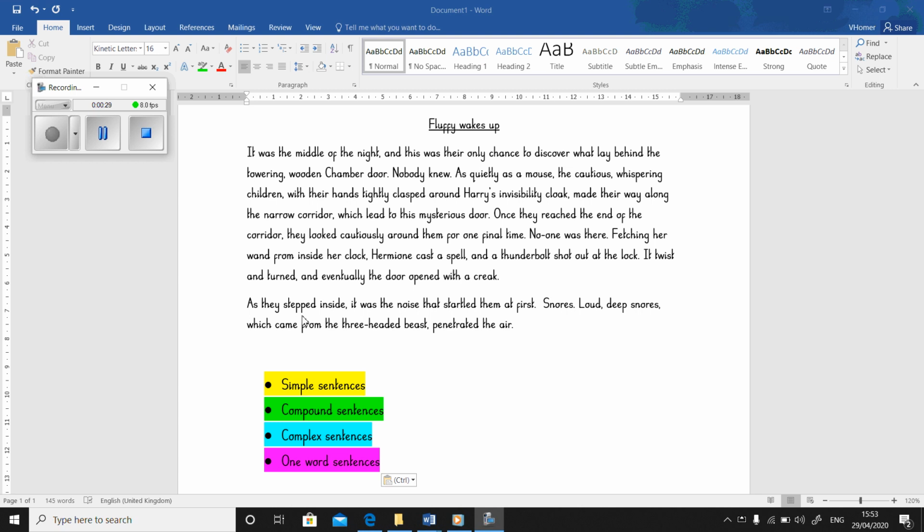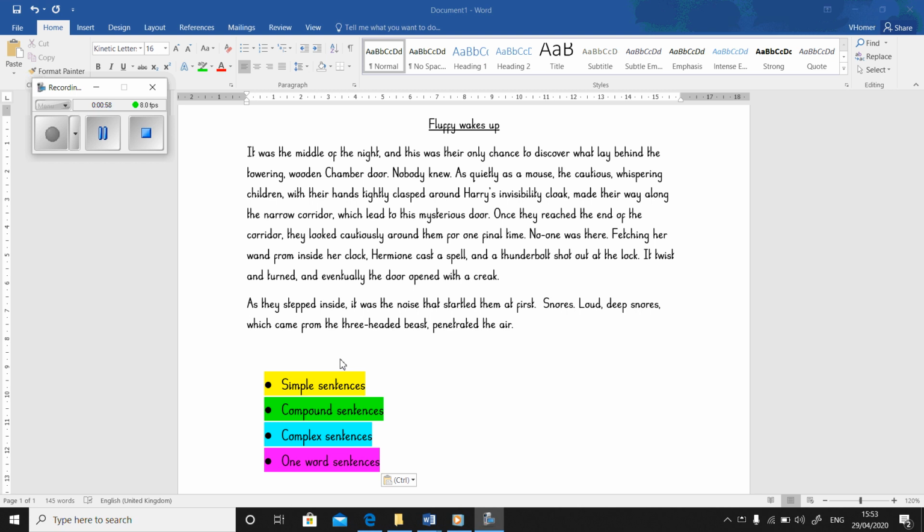Just wanted to show you one of the tasks that I've set for you today, which is to highlight the simple, compound, complex sentences as well as the one-word sentences in your work. So first of all, I'm going to read my story to you, A, so that you are familiar with it, and B, so that I can actually check the work myself. I can proofread that the sentences make sense. I've put what I wanted to put.